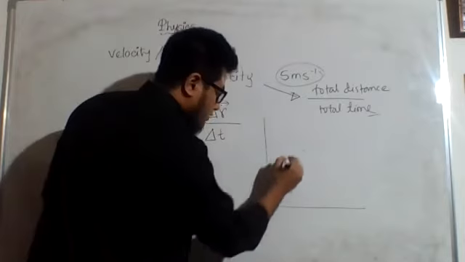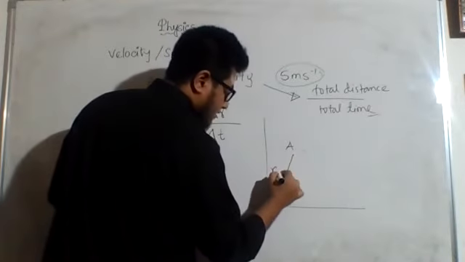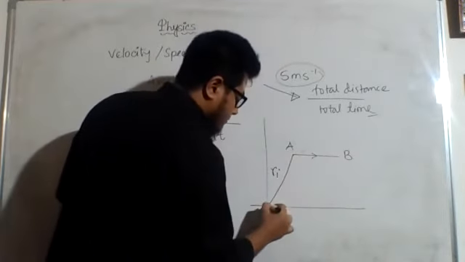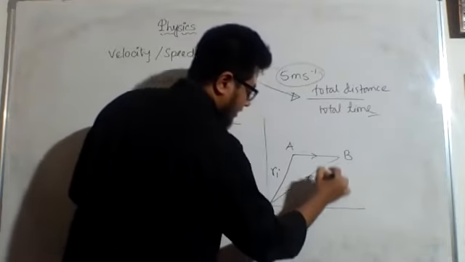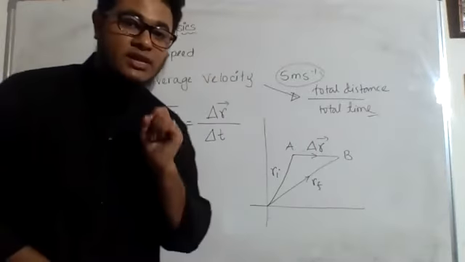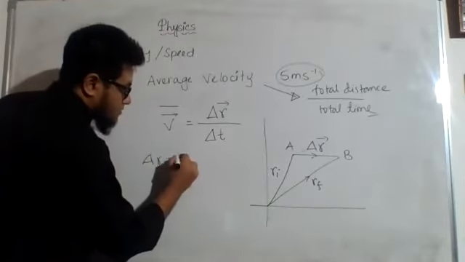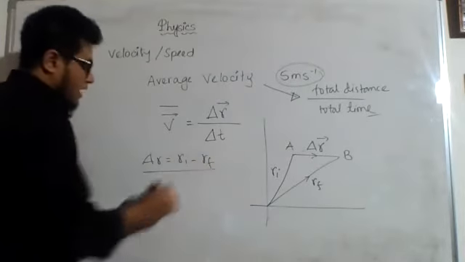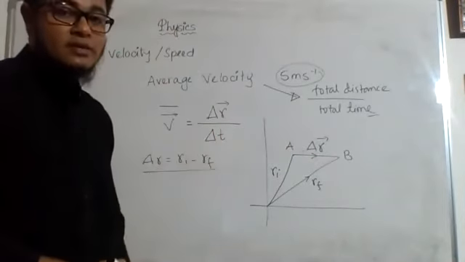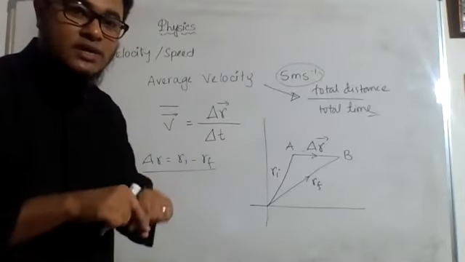Okay. So if the body is at A, this is Ri, the initial. From A, it is moving to B. This is the displacement, right? This is Rf. Now, if I want to find out the change of position, in the last class when I discussed this position vector, I showed you that delta R is equal to Rf minus Ri, right? So this delta R is the displacement. So displacement divided by the time taken, the time interval, delta T. I don't know whether you are familiar with this triangular sign or not. This triangular sign is called delta.